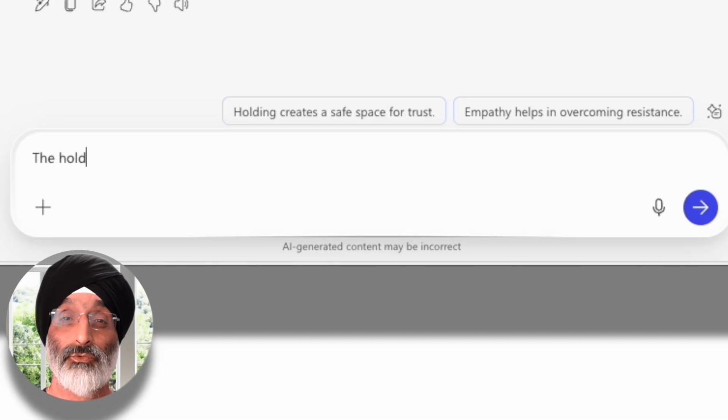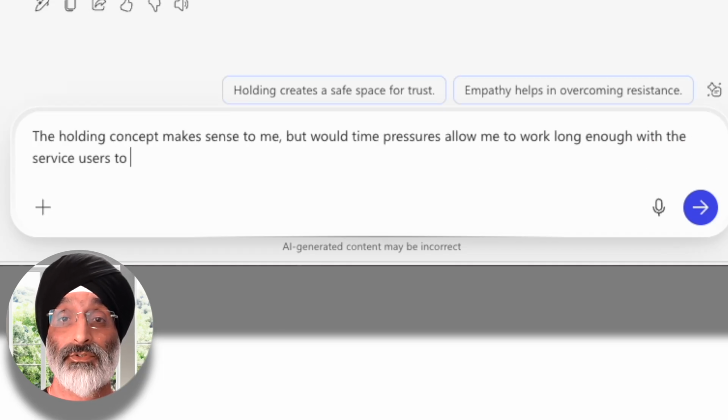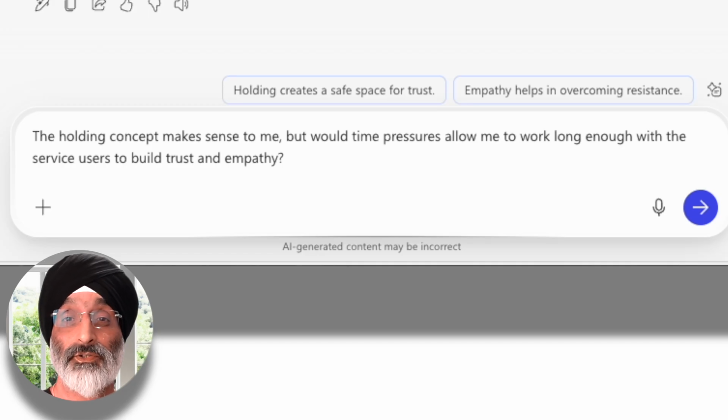Now, having read the articles and helped to write them, I know that there is an issue related to time, so I would respond in the following way. The holding concept makes sense to me, but would time pressures allow me to work long enough with the service users to build trust and empathy? Here you can see that, as well as engaging in critical thinking, I'm starting to build an argument about some of the challenges of engaging in holding relationships.